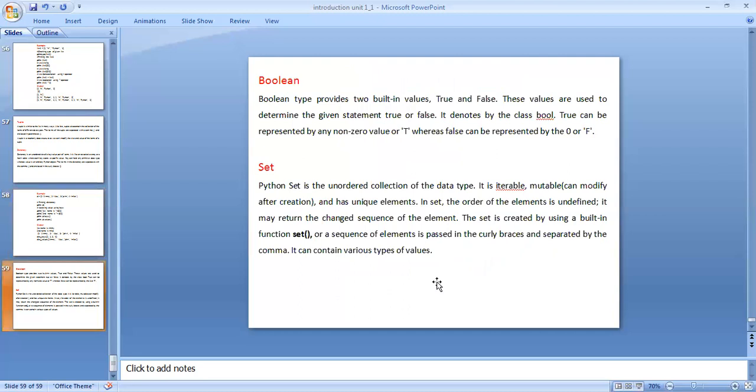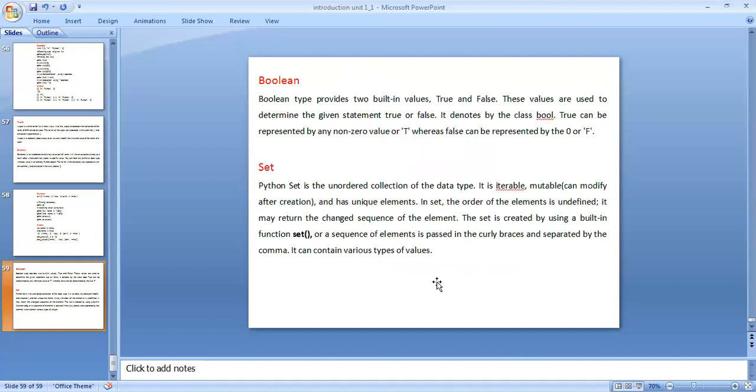Boolean. The Boolean type provides two built-in values: one is true, another one is false. These values are used to determine whether the given statement is true or false. It is denoted by the class bool, B-O-O-L, in Python programming.